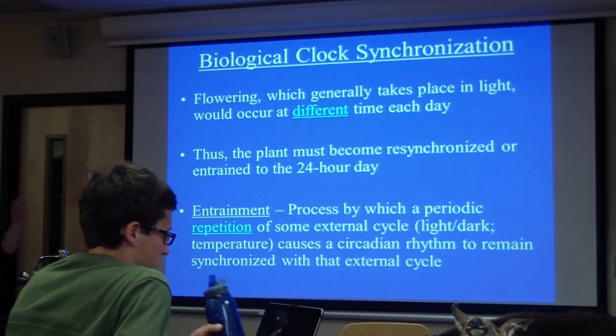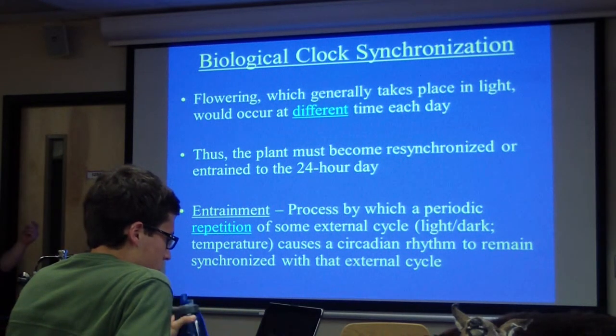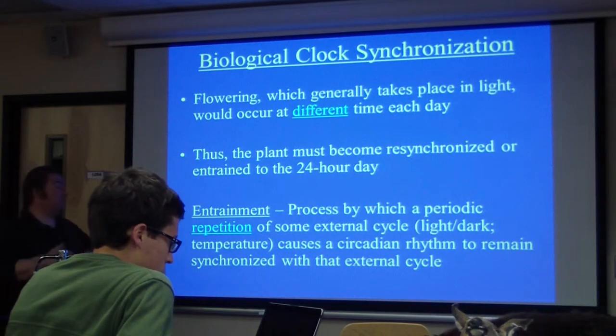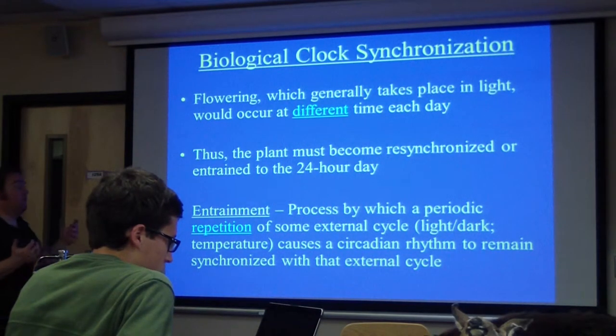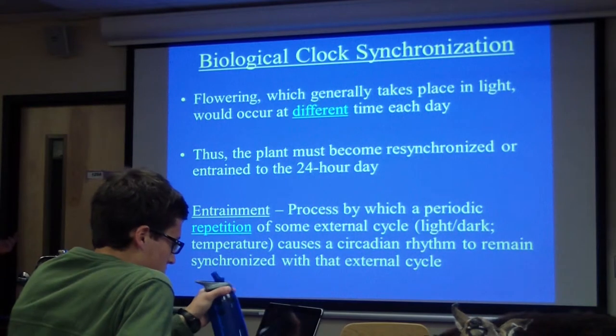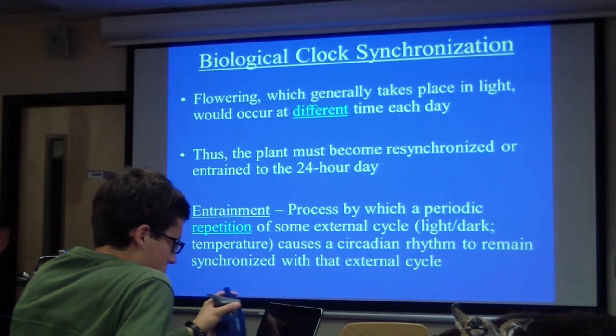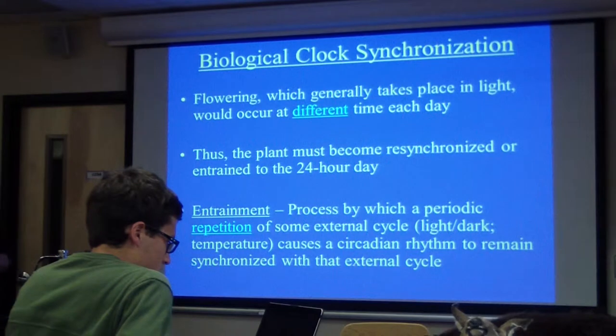Entrainment is the process by which a periodic repetition of some external cycle, light, dark, temperature, causes a circadian rhythm, which is internal, to remain synchronized with that external cycle. All right, so the external environmental cycle entrains the internal circadian rhythm and causes it to be synchronized, because that's in the plant's best interest, to be synchronized with the external cycle. Okay, so entrainment is a big deal.